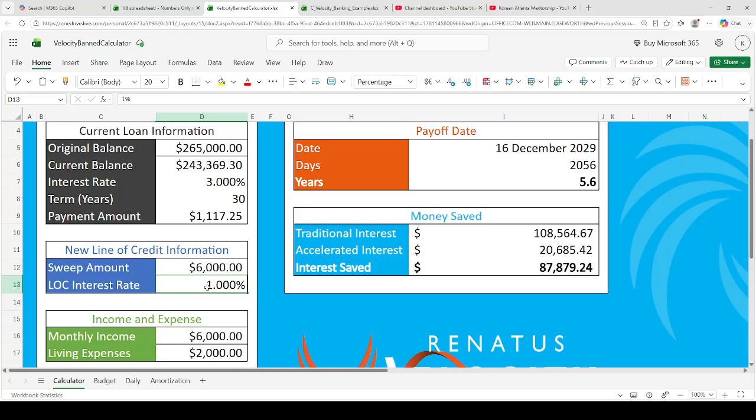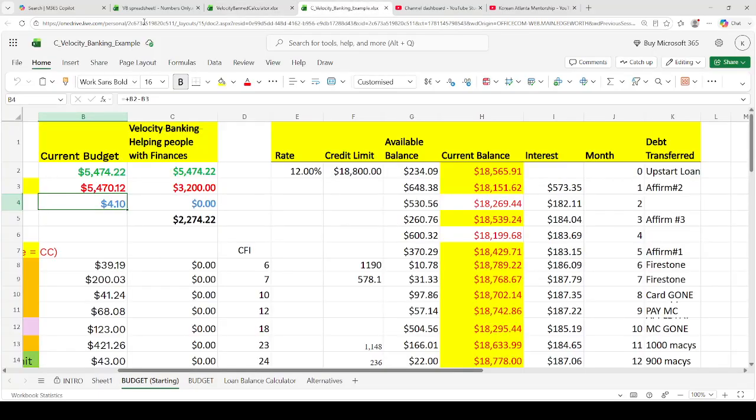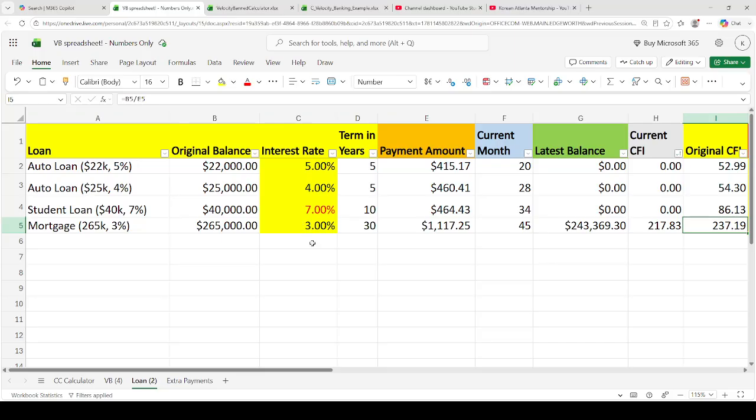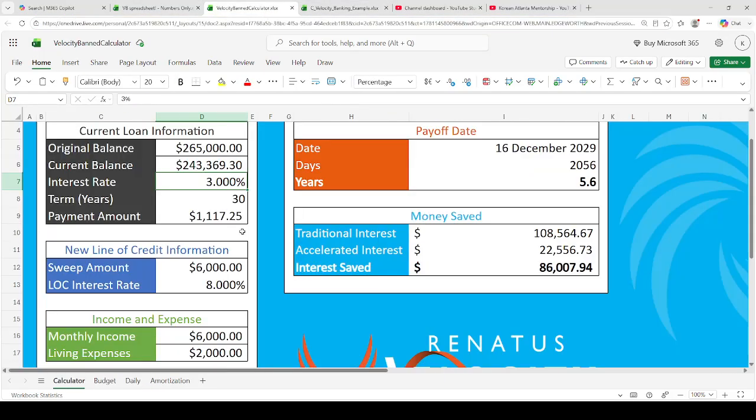How they're gonna say, oh man, you're using an 8% line of credit against a 3%. Oh, is this right? Yes, I think it's 3%. Let me just quickly check. Yeah, it's 3%. So basically, an 8% line of credit to pay a 3% loan, right? And everyone's freaking out about that.